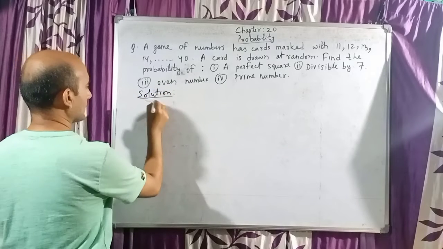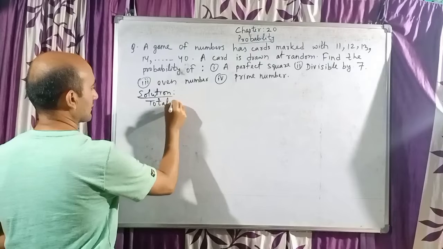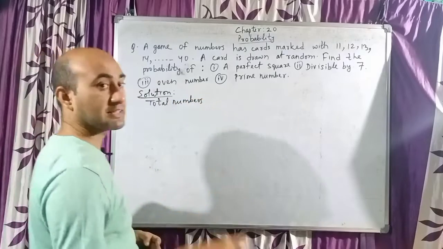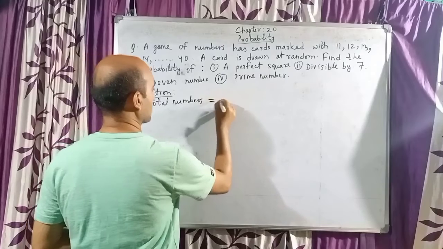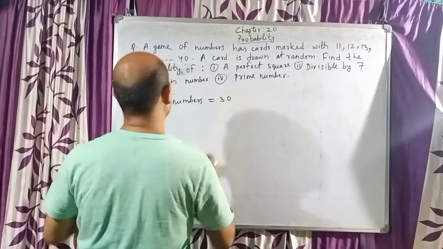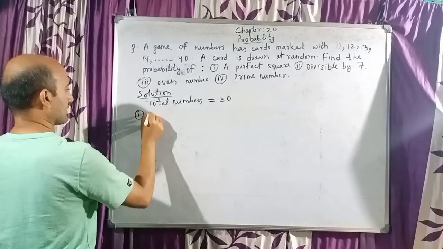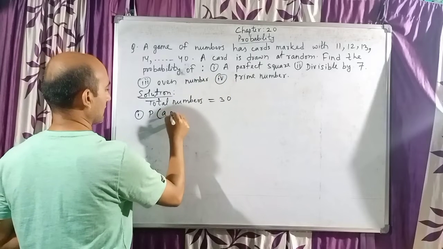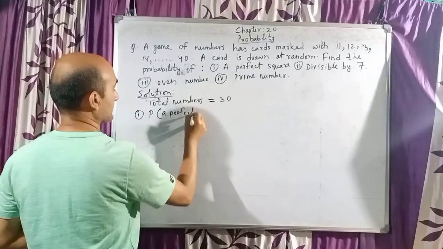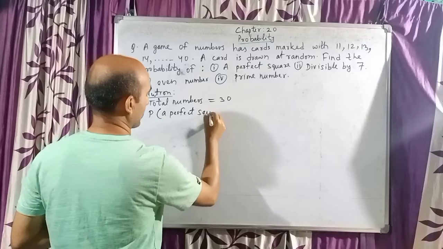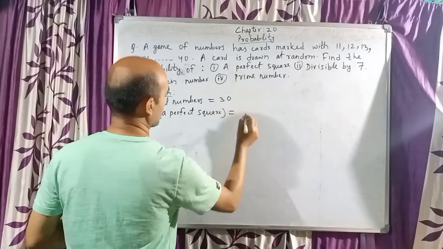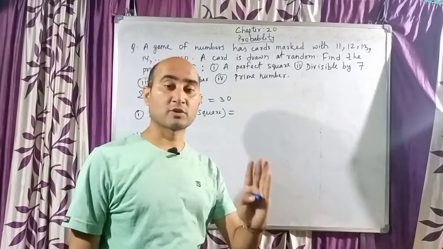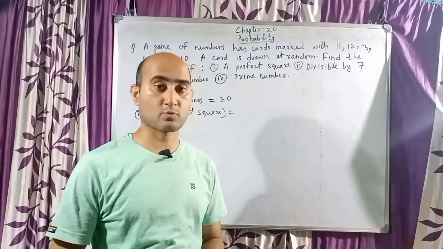So total numbers is very important because we write it in the denominator. Total numbers will be 30. So our first answer, probability of a perfect square is equal to, now children, very important, from 11 to 40, which numbers are perfect squares?